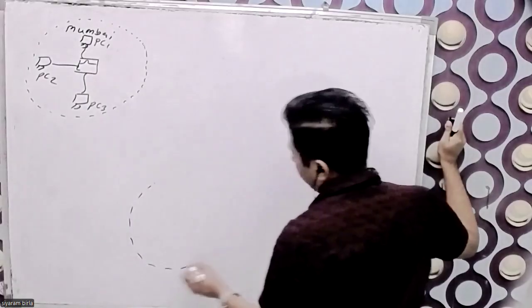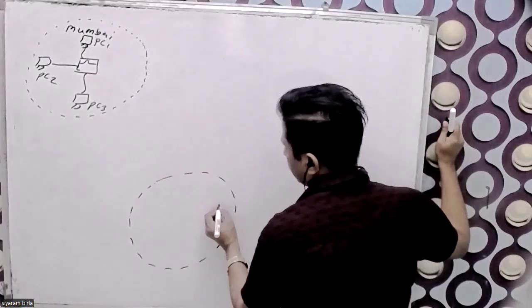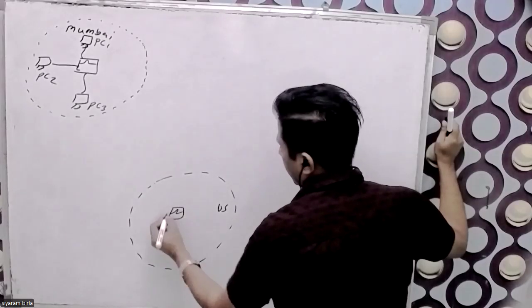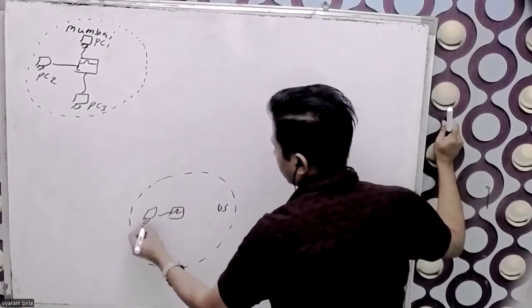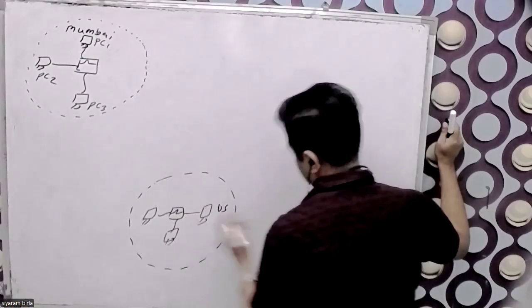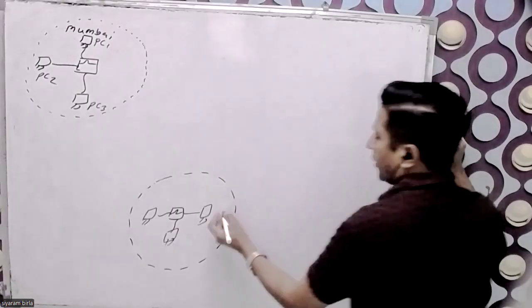And the other branch is also situated, suppose, in the US. Here is the switch, and a number of computers are situated here. This location in the US might be New Jersey or any location.